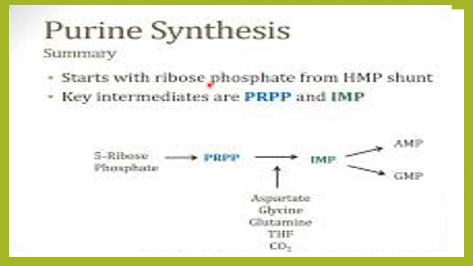So purine synthesis will always start with phosphoribosyl pyrophosphate, and this PRPP will form the IMP, which will give rise to AMP and GMP. So this AMP and GMP are important because from AMP comes ATP and from GMP comes GTP, which we use again for the production of DNA and RNA.